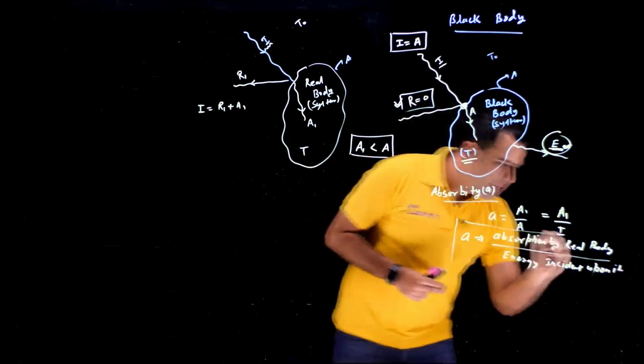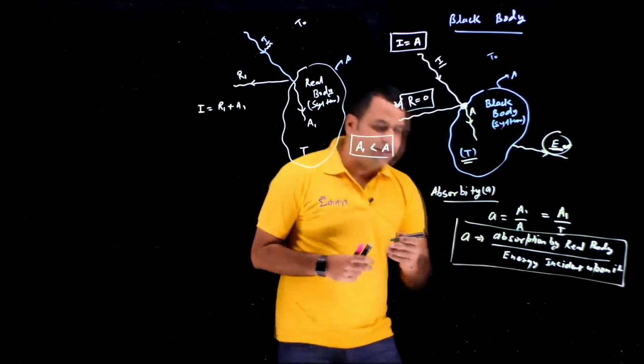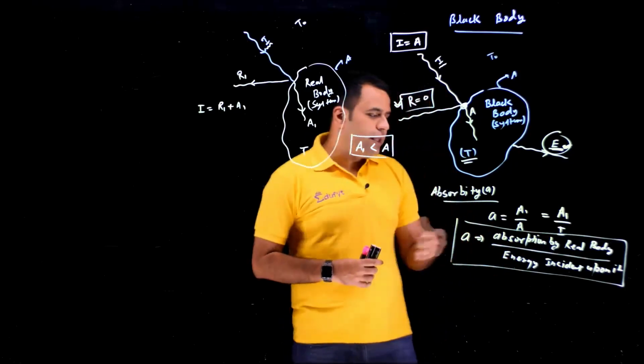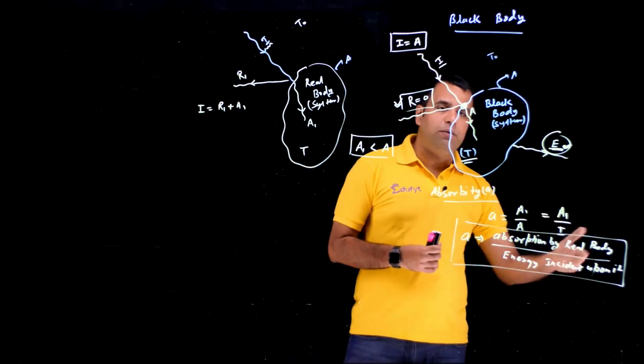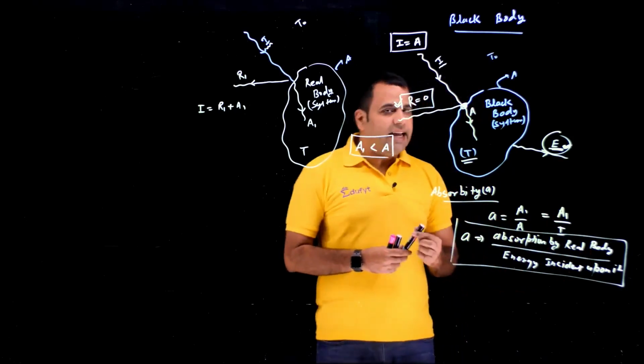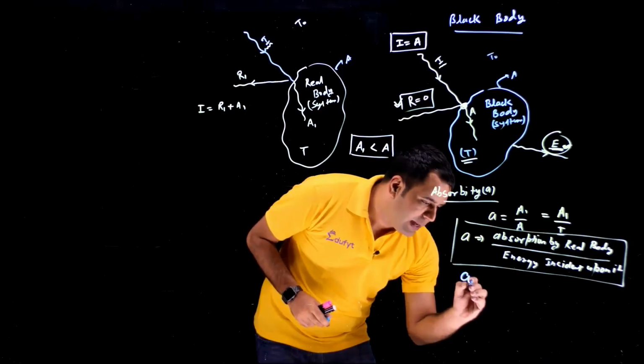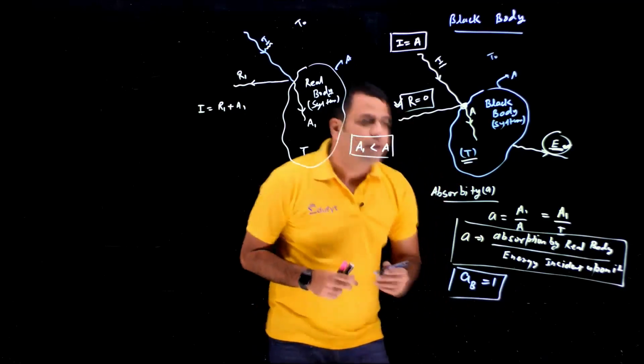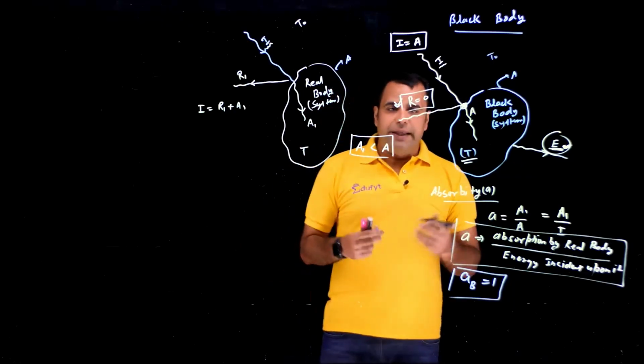So this absorptivity for the real body is a constant. And you can apply this for the black body also. Only thing you have to do is replace this real body by the black body, and in that case a will become 1. So absorptivity for a black body is 1, because a black body absorbs everything.